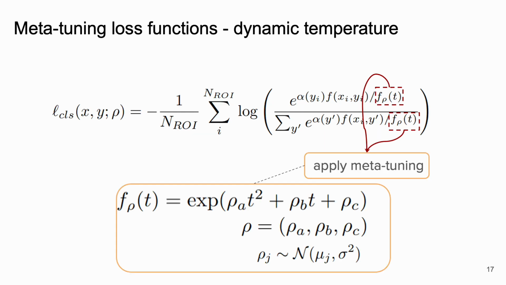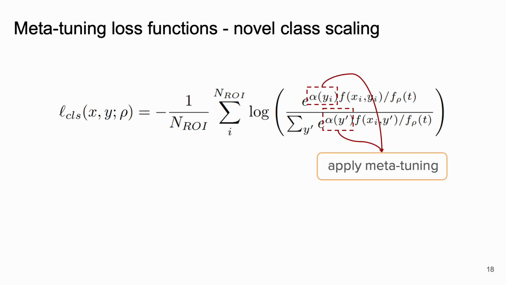The second one defines a dynamic temperature as a function of fine-tuning iteration index. Here, we model this function by a second-degree polynomial whose coefficients are represented by separate Gaussians during meta-tuning. The learned temperature function can increase or decrease the temperature during fine-tuning and make the class prediction smoother or sharper. We also define a novel class score scaling coefficient to learn the score balancing during meta-tuning.